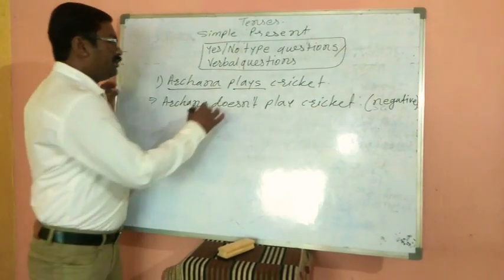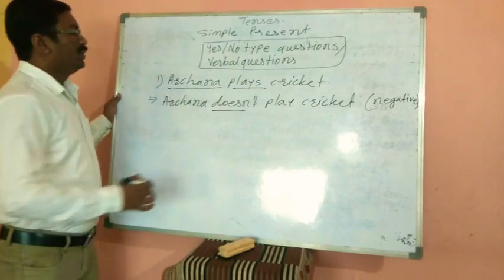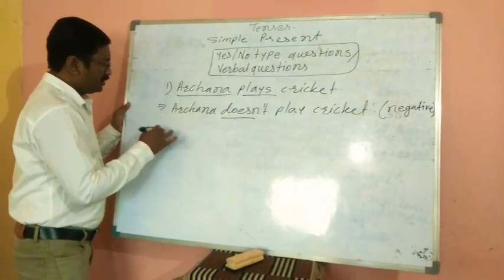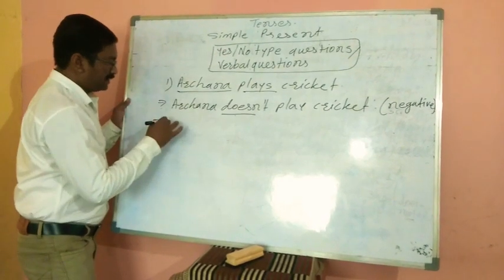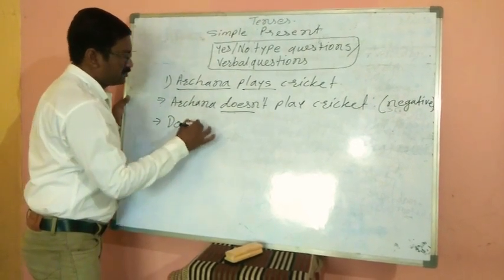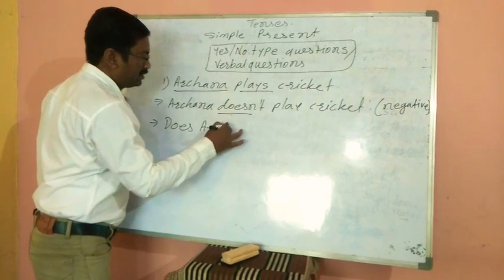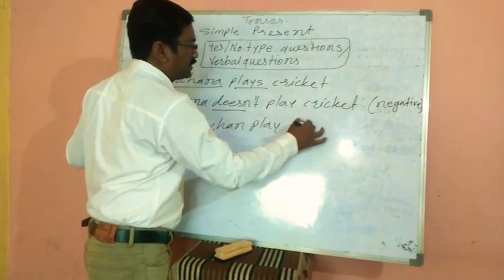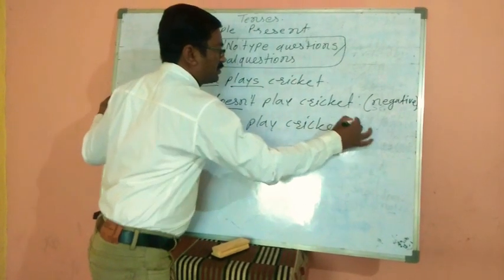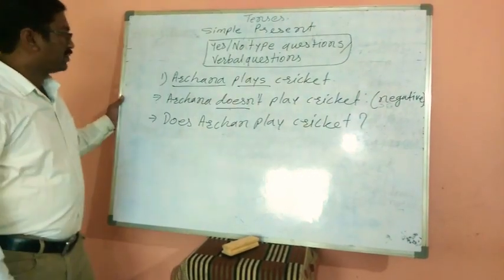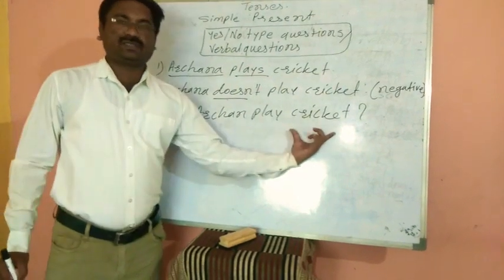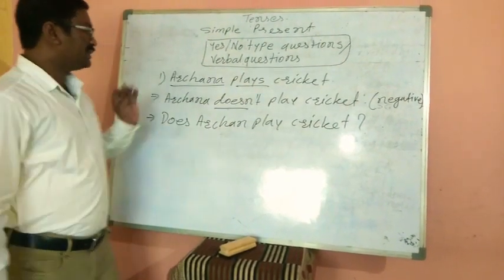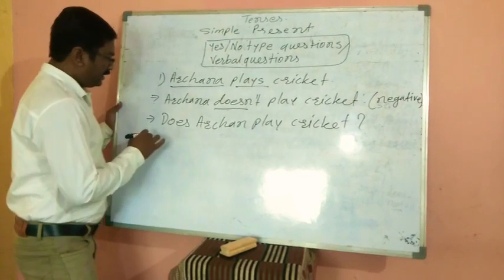So the same does we should keep in front of the subject to make a yes no type question. Does Archana play cricket? Put one question mark. So this is the yes no type question. Does Archana play cricket?